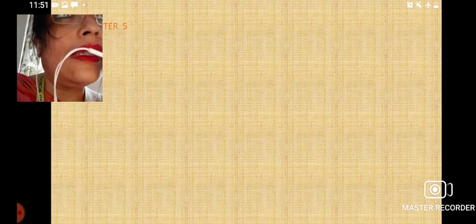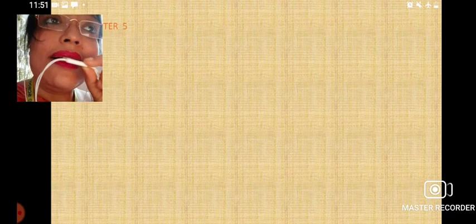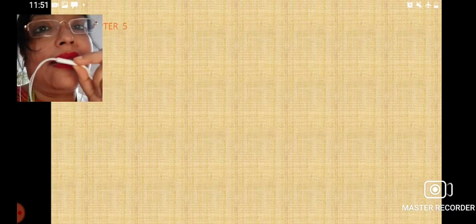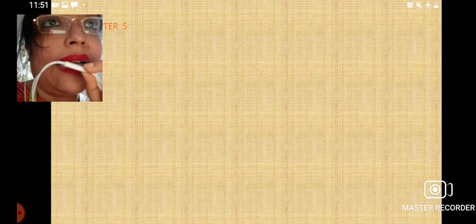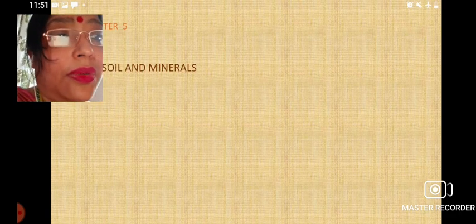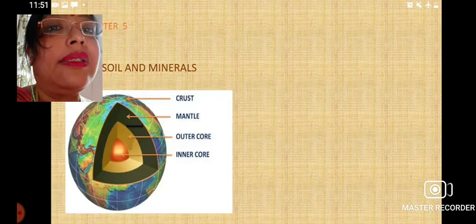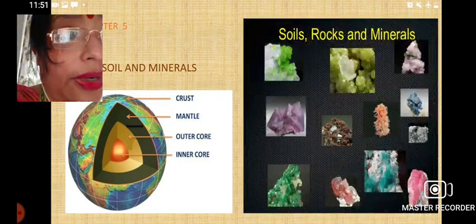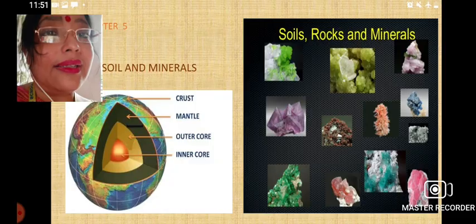We are doing the chapter Rocks, Soils, and Minerals. We had learned about different types of rocks like igneous rock, sedimentary rock, and metamorphic rock. Today, we will start with minerals. We are doing chapter 5 of your science book, Rocks, Soils, and Minerals.